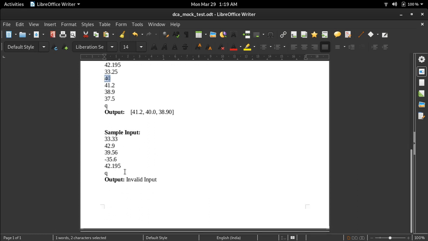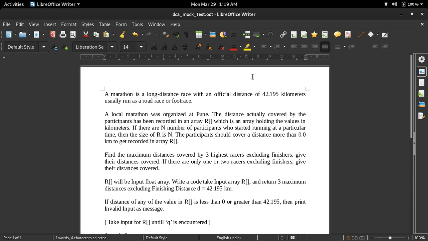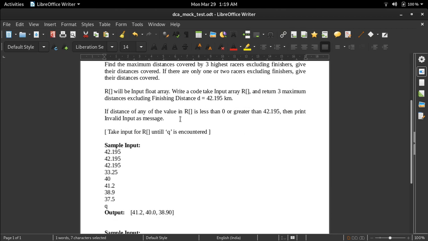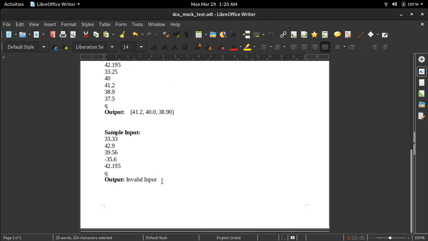Now in the second test case they have given input like this. First is 33.33, so it is valid. The second input is 42.9, so this is an invalid input. Why? Because 42.9 is greater than 42.195. So according to this statement we have to print invalid input as a message. So we can see that we have invalid input as output.